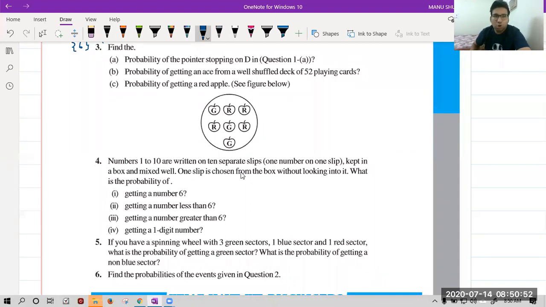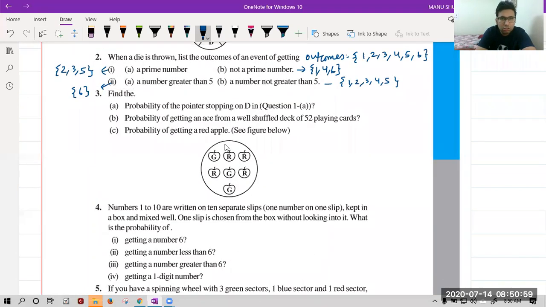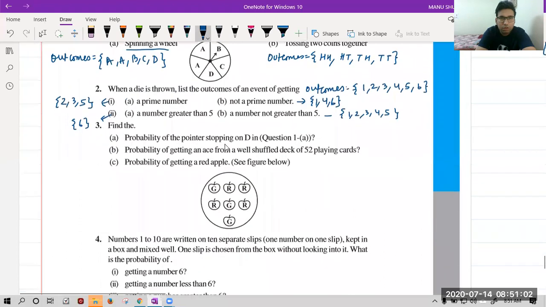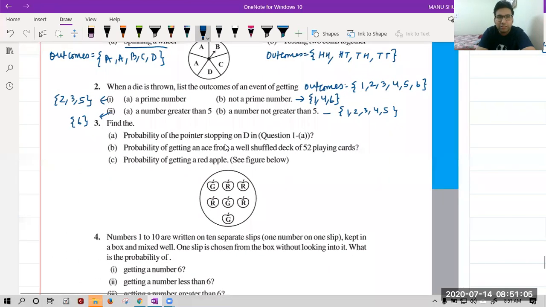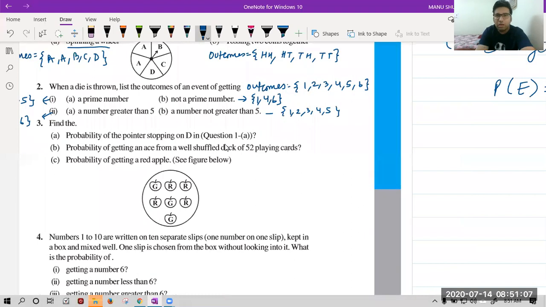Now let's see question number 3, A part. Probability of a pointer stopping on D. Okay, this is the question. In question 1 we have seen there are a total of 5 outcomes. Either A, B, C, D will come. They are asking the probability of getting the pointer on D. Very simple. There is only one favorable case, D only. So you will write the probability P of this event is 1 upon the total number of outcomes, that is